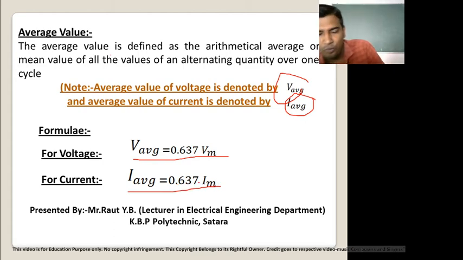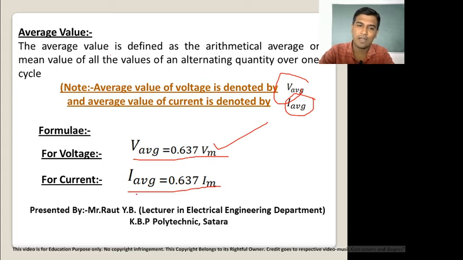That means when we have to calculate the average value of voltage, we have to multiply the maximum value of voltage, and when we have to calculate current, we multiply the maximum value of current by 0.637. That means for calculation of average value of voltage, we require the maximum value of voltage, and for average value of current we require the maximum value of current.